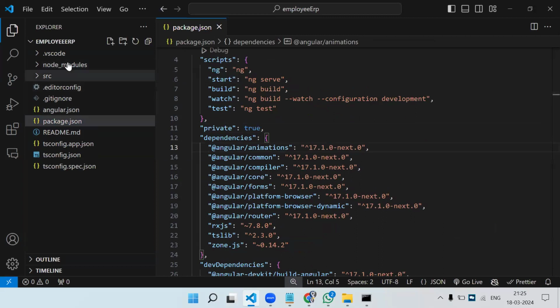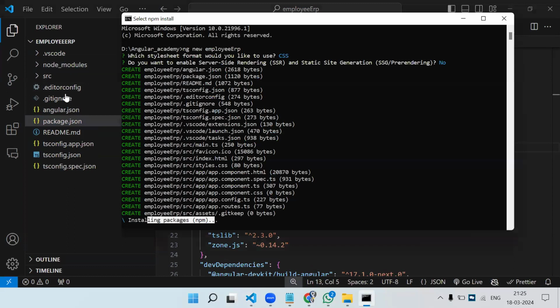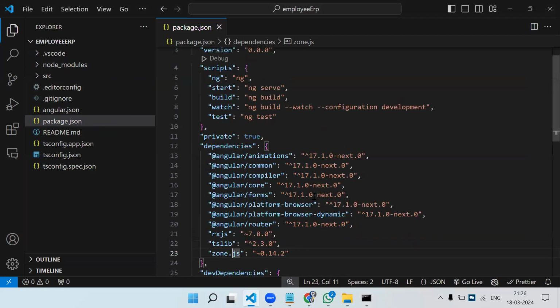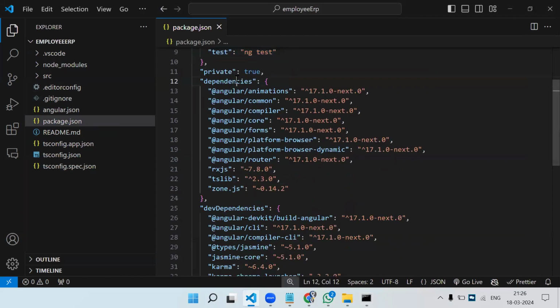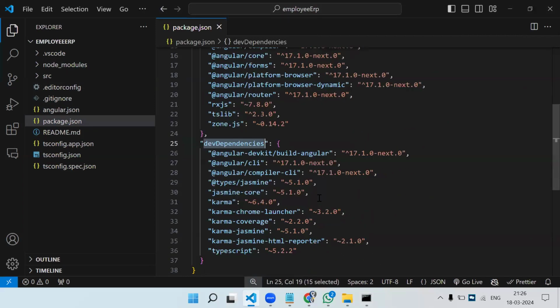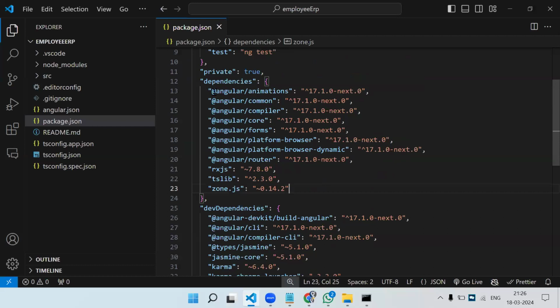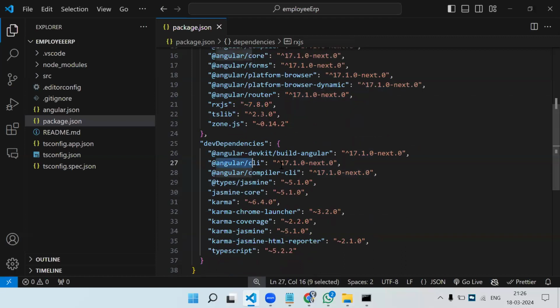Now you can see the node module folder came here. Let's see the command prompt. See, it is still installing, but we got the folder. We have got this folder because of this process. Here you can see we have some commands in the scripts section. Then dependencies and dev dependencies, two things are there. In each section, you can see some name and some version. See, RxJS name and its version. Just like that, Angular CLI and its version, Karma version.